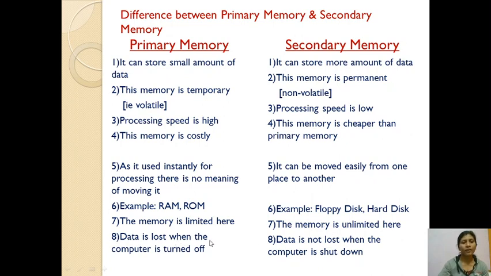Data is lost when the computer is turned off. See, if you type some data in the computer, while it is processing, that time it is saved in primary memory. Suddenly the power goes or you turn off your computer, whatever data is on your PC is automatically erased. If you saved that data for permanent use, that is saved for further use, means data is not lost when the computer is shut down. If you open your computer, restart your computer, the data is there, it is not erased.